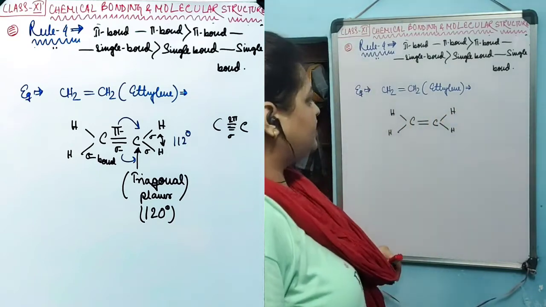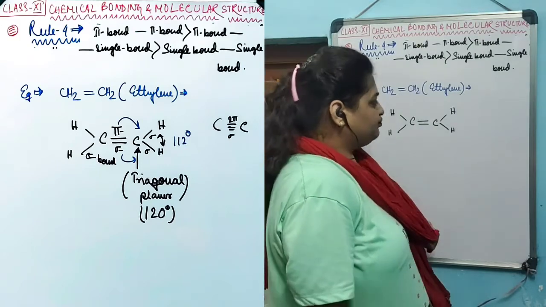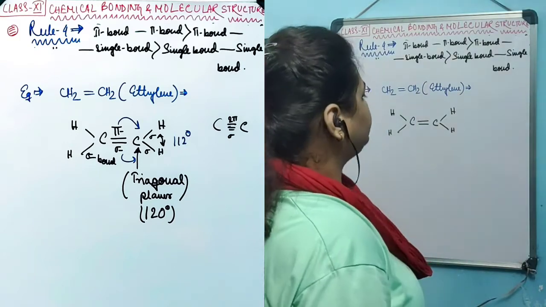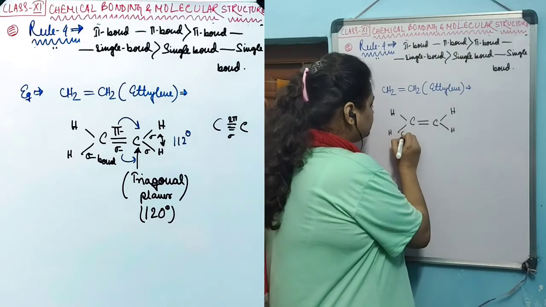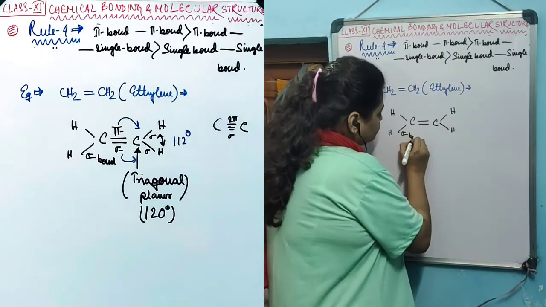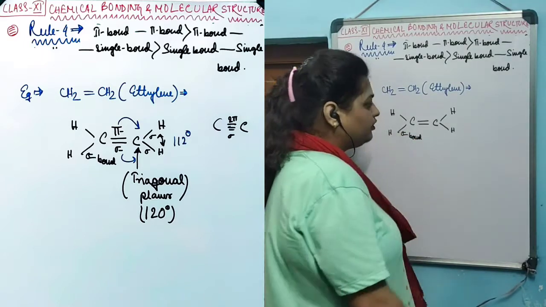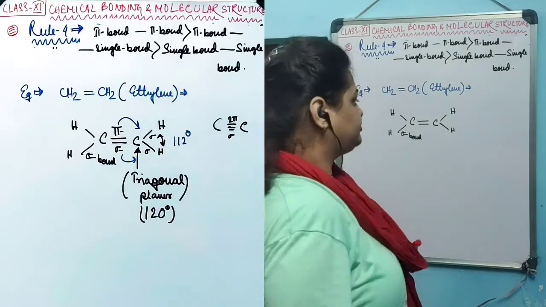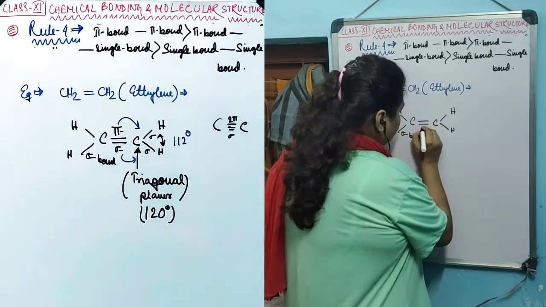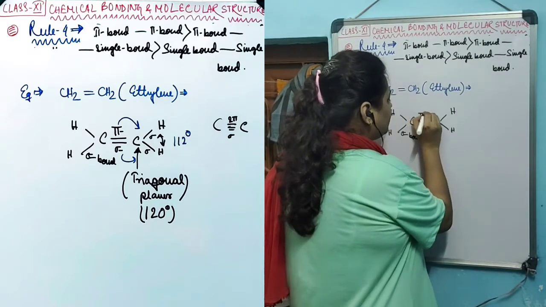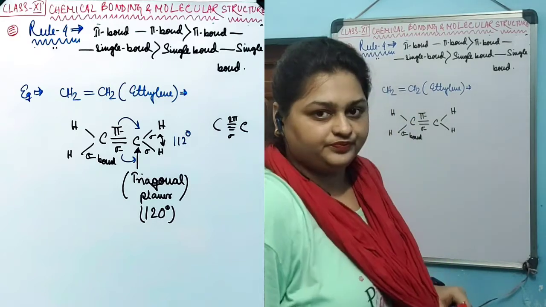Carbon and hydrogen have a single bond and carbon and carbon have a double bond. Single bonds are known as sigma bonds, and a double bond has two bonds. Out of those two bonds, one is a sigma bond and the other is known as a pi bond.